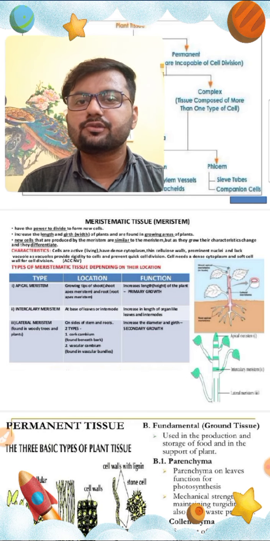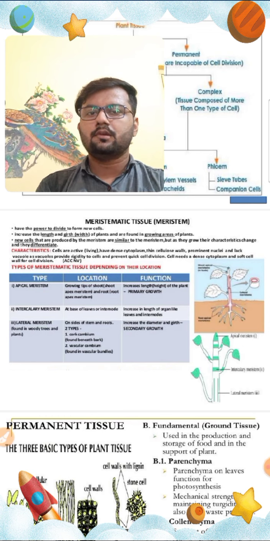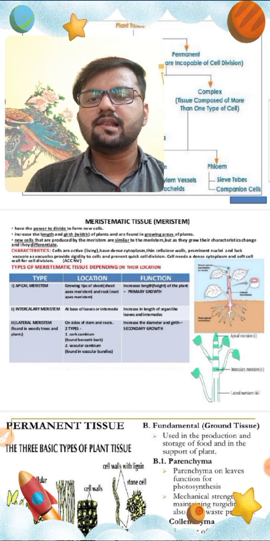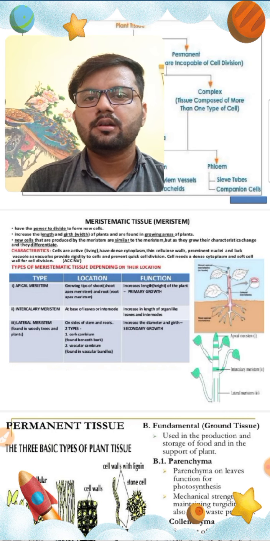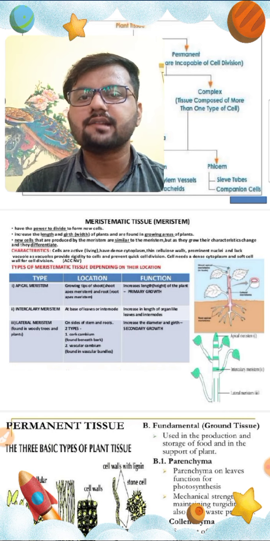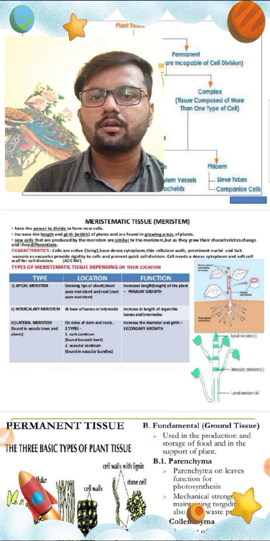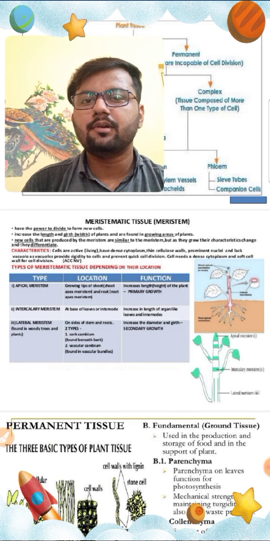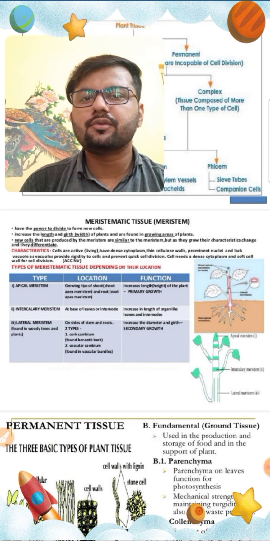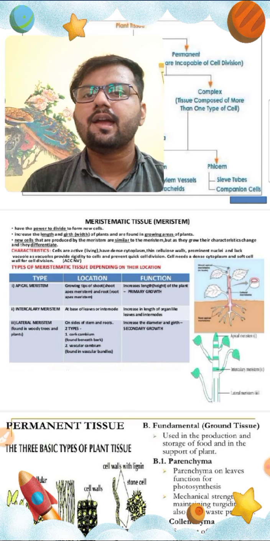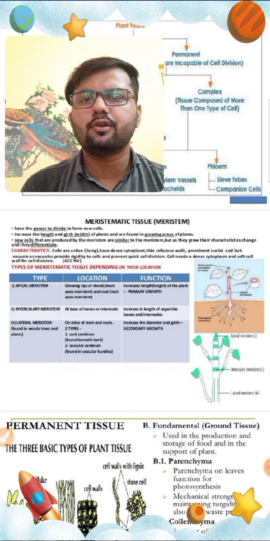And meristematic tissue shows the phenomenon of totipotency. These cells have intercellular space, means these cells are not tightly held together with each other, and these cells have dense cytoplasm and a small nucleus at the corner, and large vacuoles at the center. That is general in all plant cells.